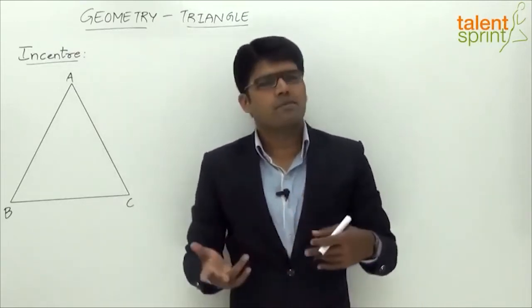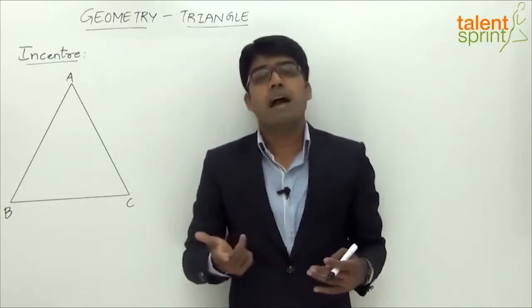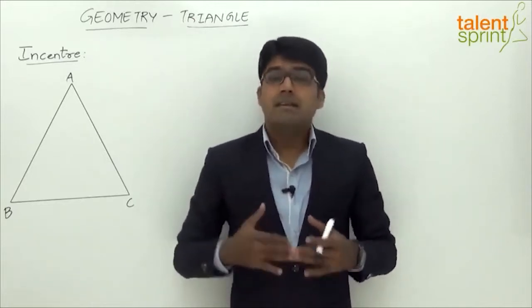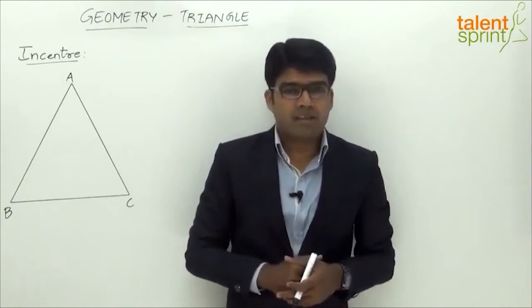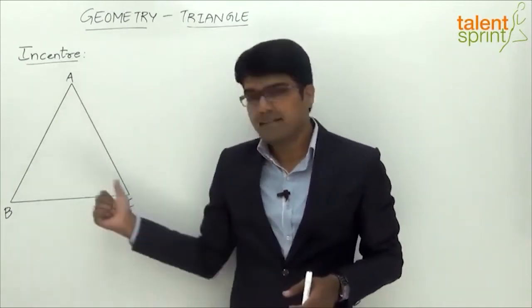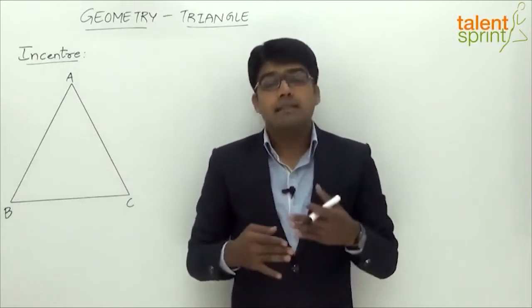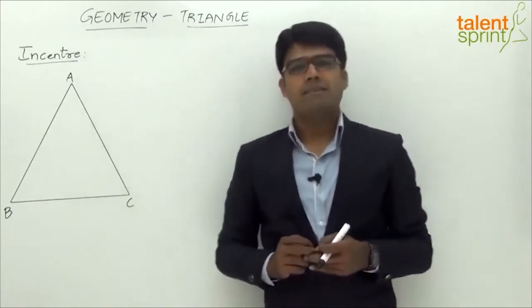Now there can be 2 types of angle bisectors, interior angle bisectors or exterior angle bisectors. Both of them have the same feature, right? An angle bisector, interior or exterior, divides the angle into 2 equal parts or 2 equal angles. So since there are 3 interior angles in a triangle, we have 3 angle bisectors, and all these 3 angle bisectors meet at a point which is known as the incenter of the triangle.